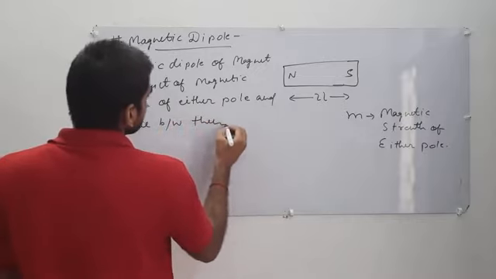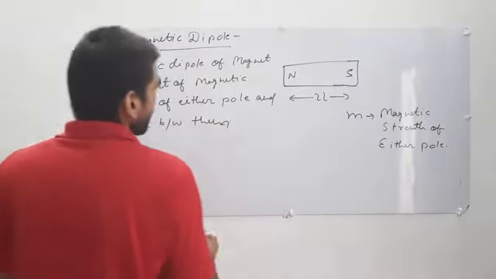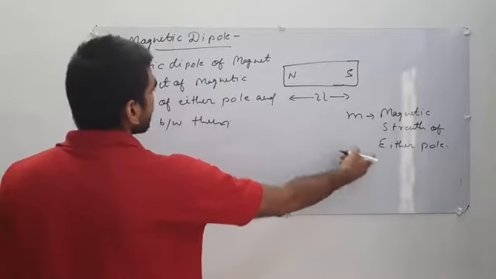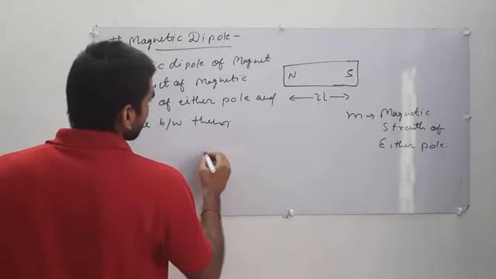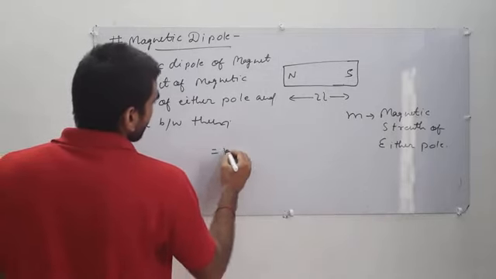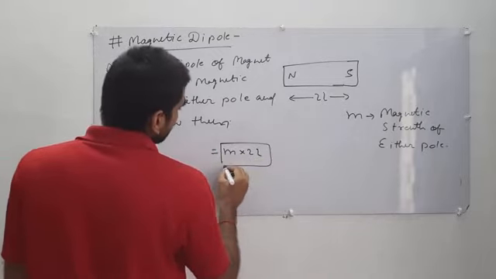So this is the definition. That means if M is the magnetic strength of either pole, then magnetic dipole moment equals M into 2L.